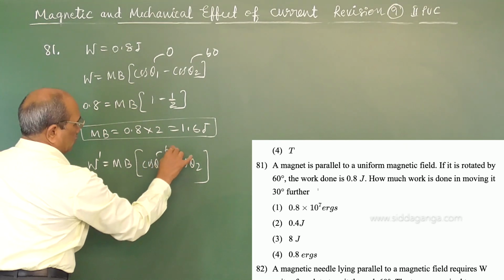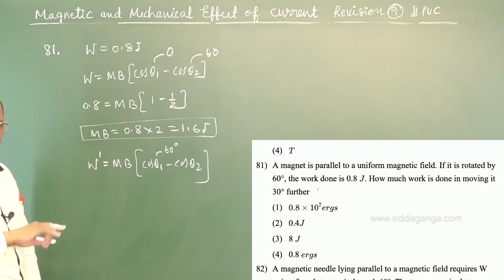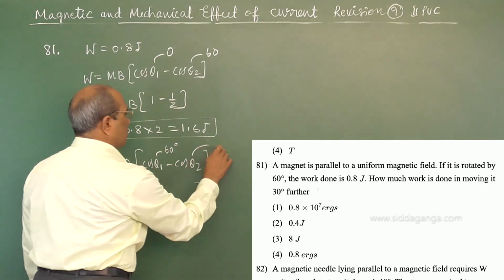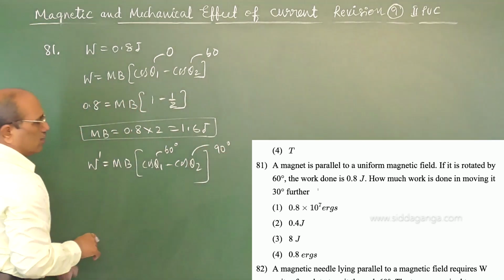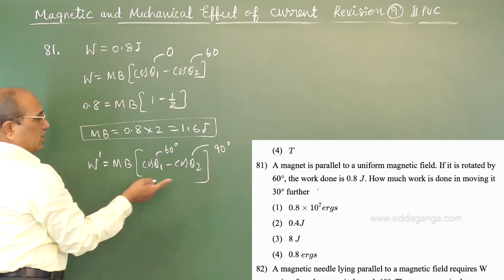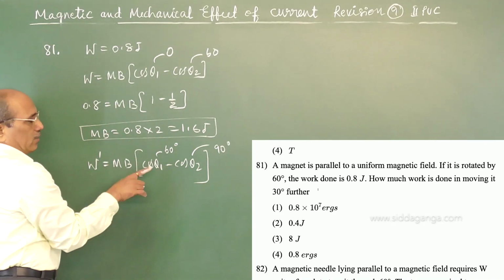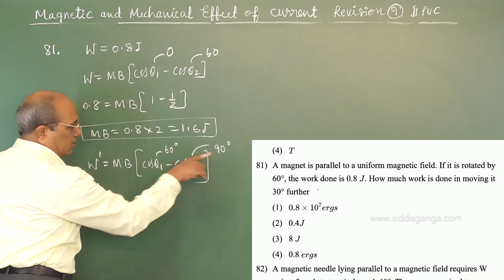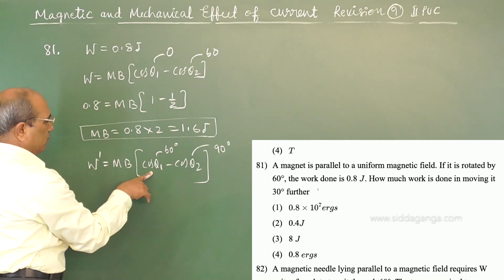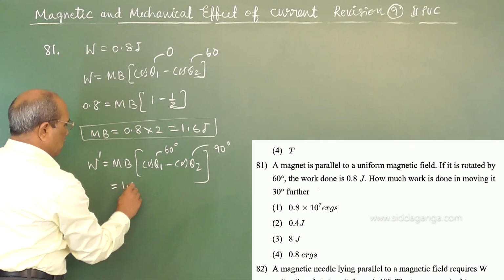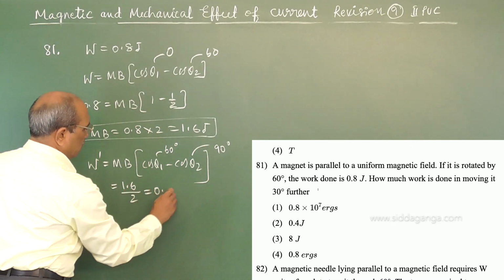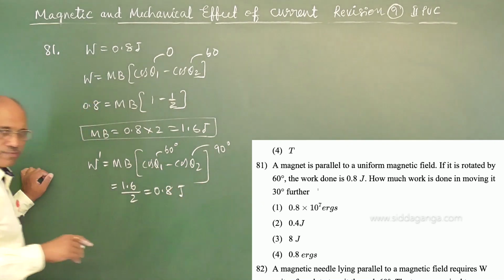Now it is at 60 degrees. Further, taking it 30 degrees means the total angle becomes 90 degrees, 60 plus 30. The work done to turn it 30 degrees is from 60 to 90, cos 60 minus cos 90, which is half. MB is 1.6, so 1.6 by 2 is 0.8 joules.